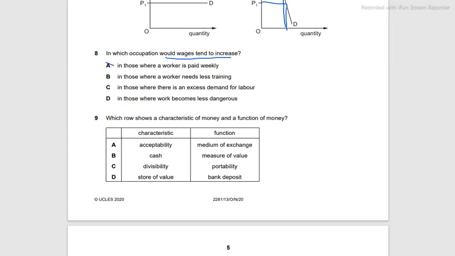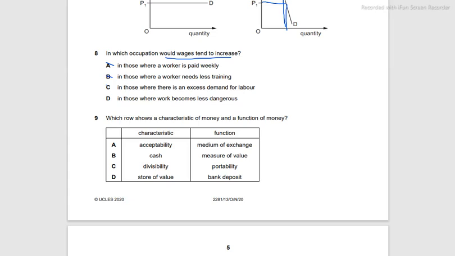B is in those where a worker needs less training. Well, in those where a worker needs less training, the work is worth less. So the wages are not likely to increase. C is in those where there is an excess demand for labor. The firms want that particular person to do their jobs, to fill the vacancies in their firms.